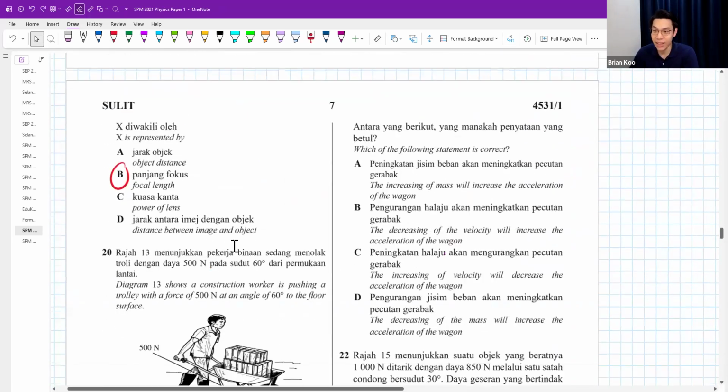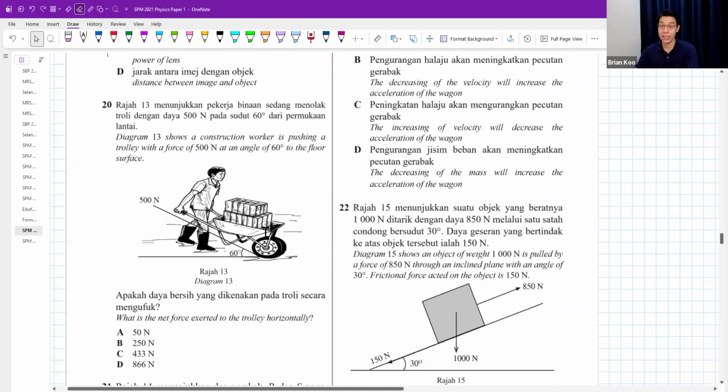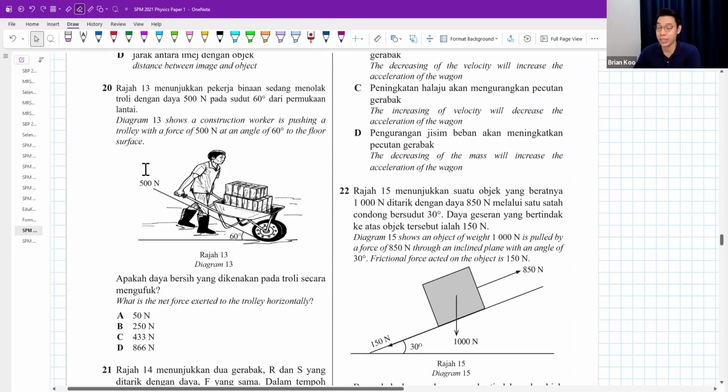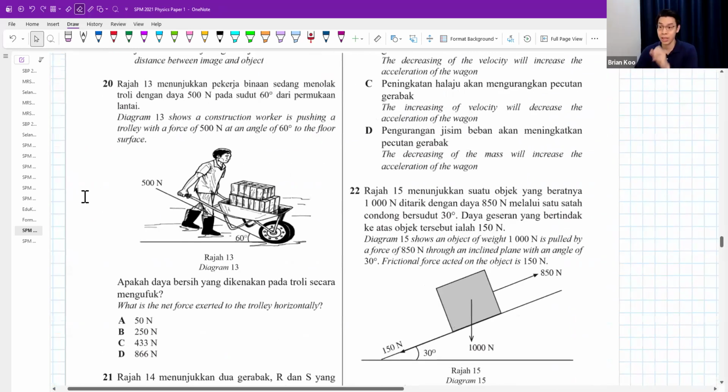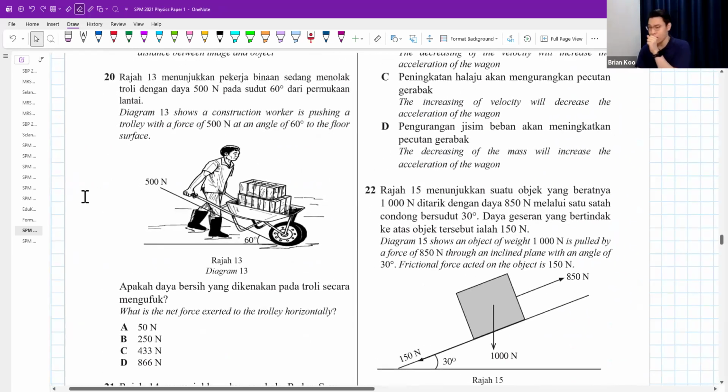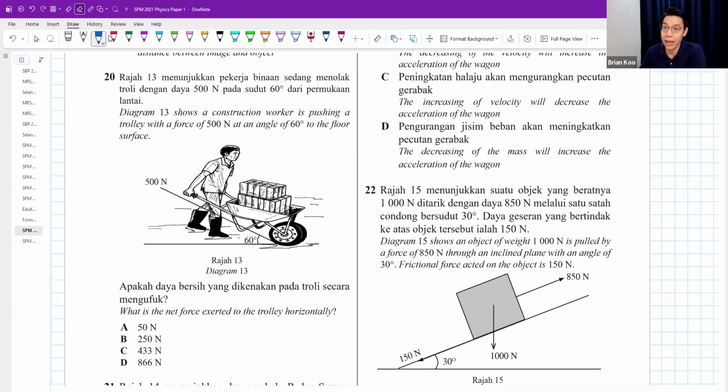Okay, question 20. Diagram 13 shows a construction worker who is pushing a trolley with a force of 500 newtons at an angle of 60 degrees to the floor surface. What is the net force exerted to the trolley horizontally? They're asking, if I apply a force of 500 newtons like this, what is the horizontal force?